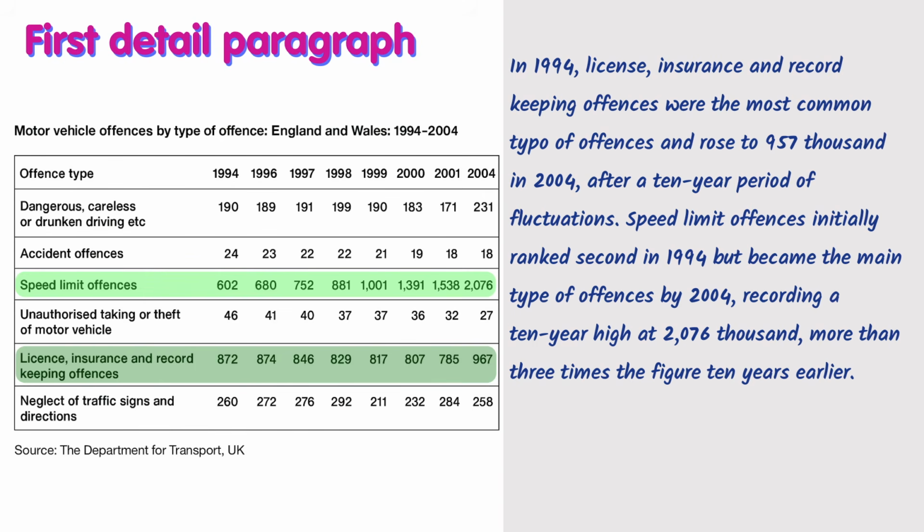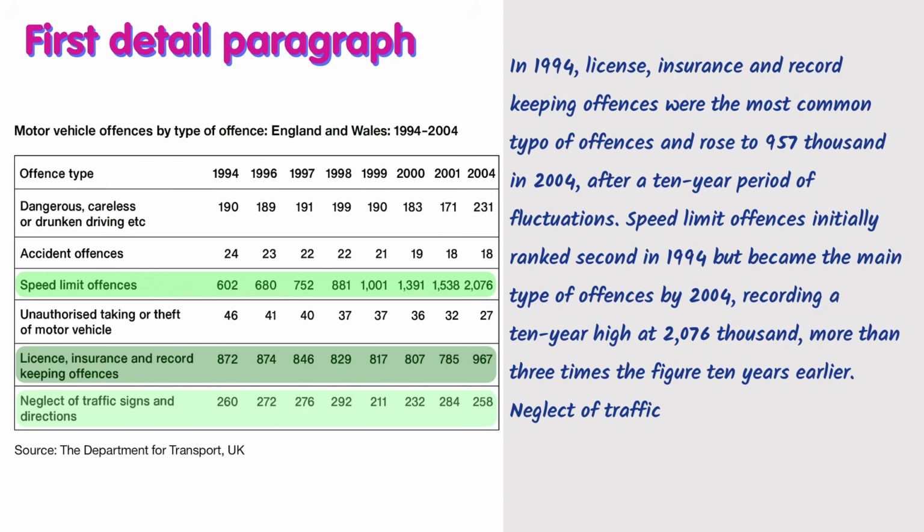And the next one is neglect of traffic signs, right? It comes third. And sometimes, when writing about the numbers in a table, we can write the average. So as you can see here, for neglect of traffic signs, the average is around 250. If we just talk about the 10-year period and come to an average, it's around 250. So we can write about this, all right?